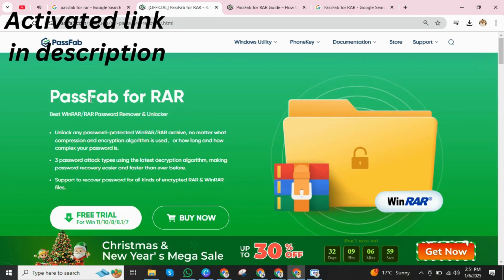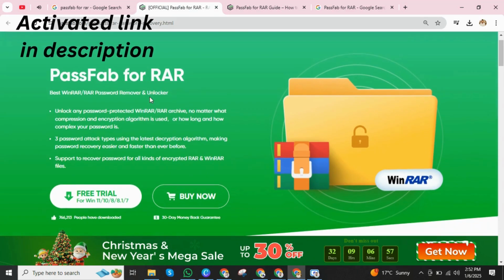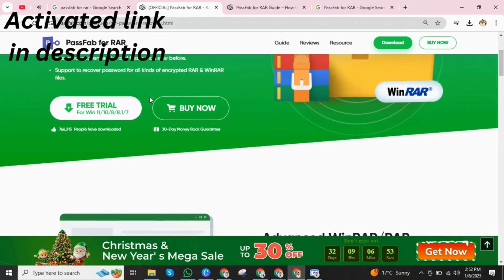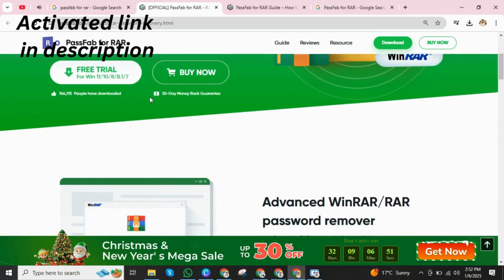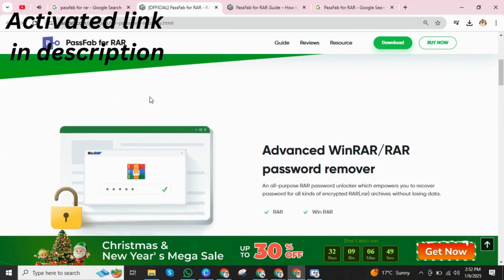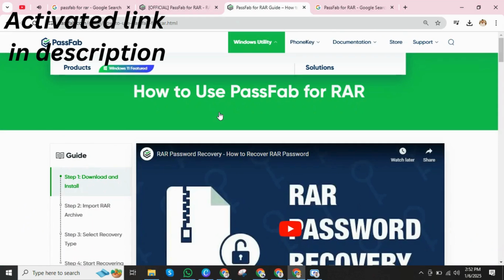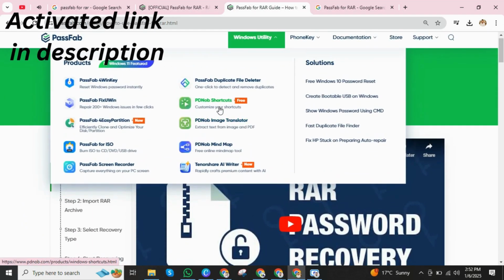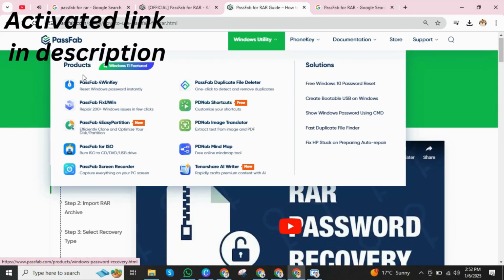RAR is a specialized software tool designed to help users recover forgotten or lost passwords for encrypted RAR, Roshal archive files. This program is especially useful for individuals who have secured their compressed files with a password but can no longer remember it, ensuring that important data within those files remains accessible.